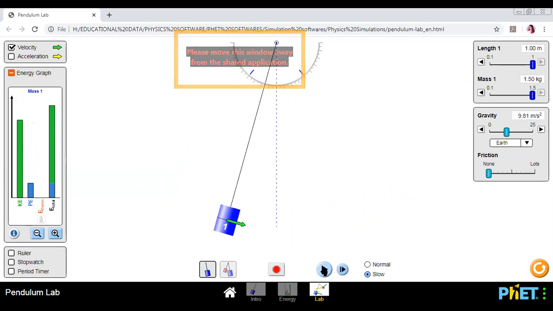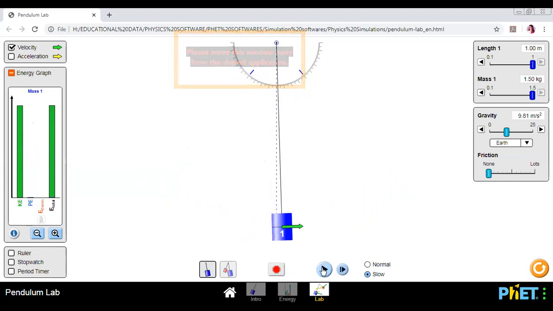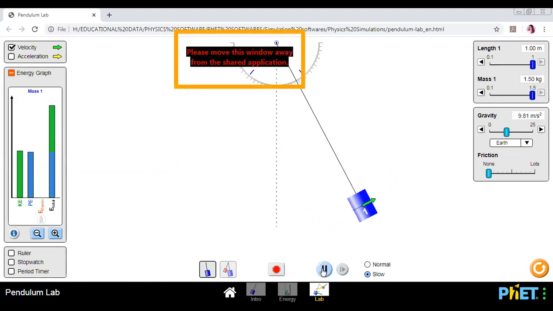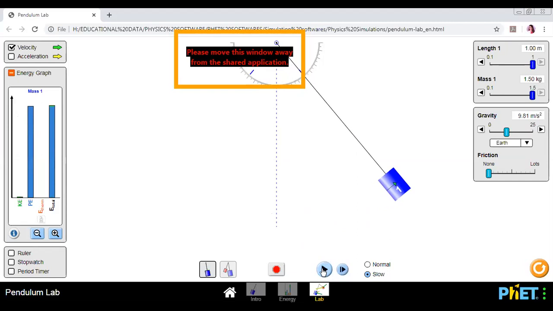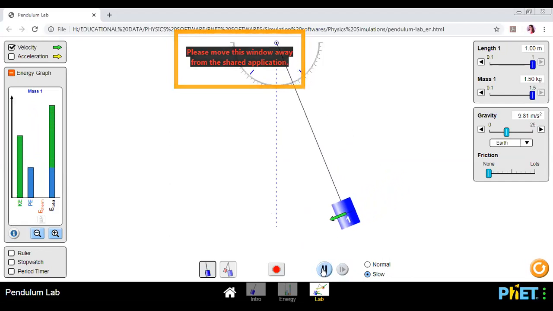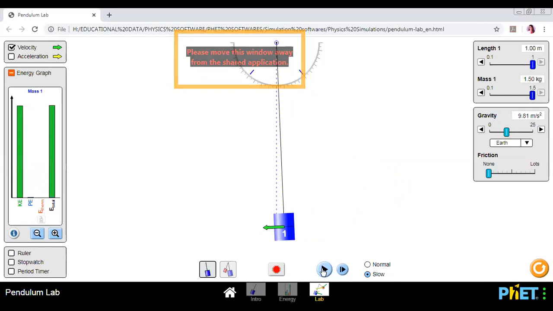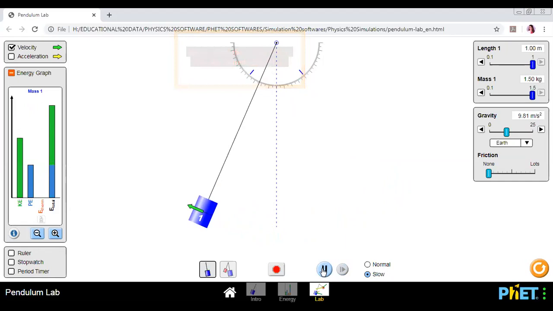See the size. Velocity is a vector quantity, so velocity has magnitude as well as direction. Look at the direction of the velocity at the mean position, but I want you to emphasize the size of this arrow. You'll find that the size of this arrow is maximum at the mean position. Now the size of the arrow is decreasing, decreasing. Here it becomes almost zero, because the object comes to rest. Now the size of the arrow is increasing, and at this position the size of the arrow is maximum. Then again the size of the arrow is decreasing.